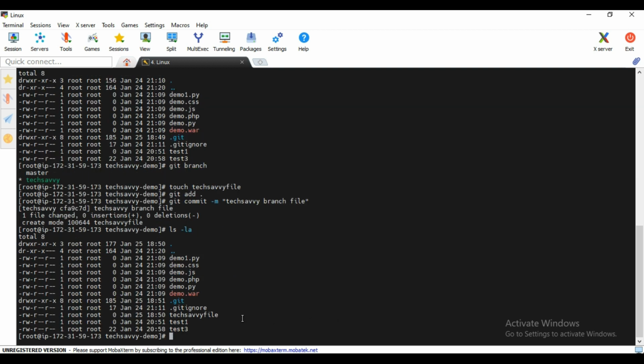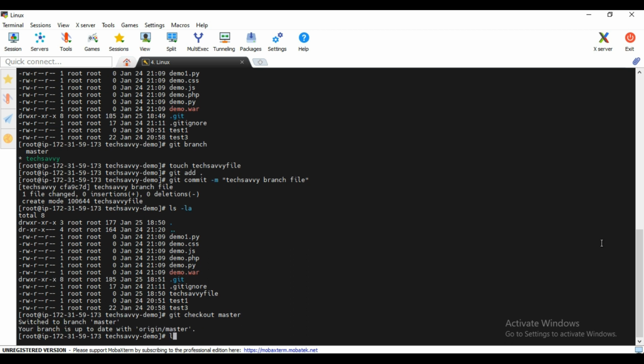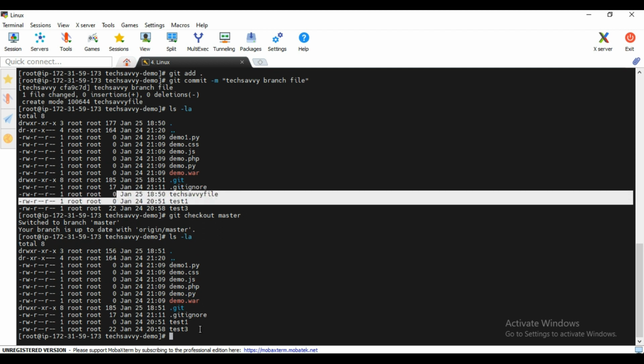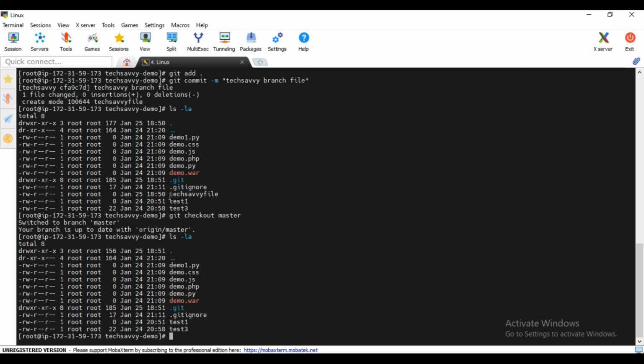See, the file is now added. So we have this one extra file here in the TechSavvy branch. Now let's see whether this file is also created in the master branch or not. Simply go git checkout and type master. So right now I am in the master branch. Here I will do ls -la. See, the TechSavvy file is not present here, right?